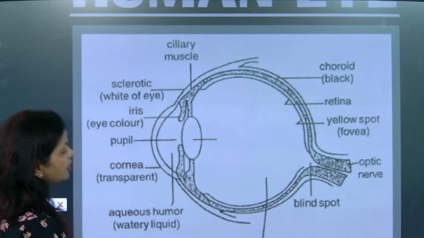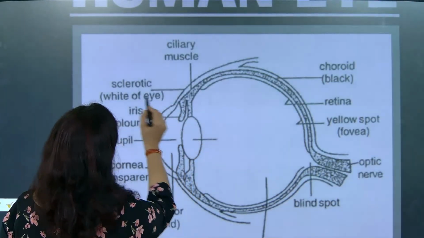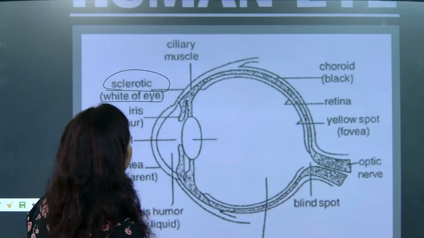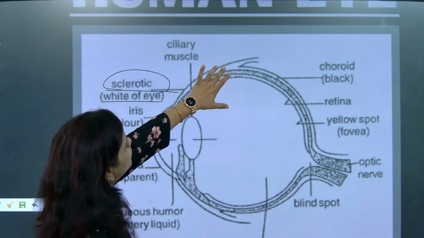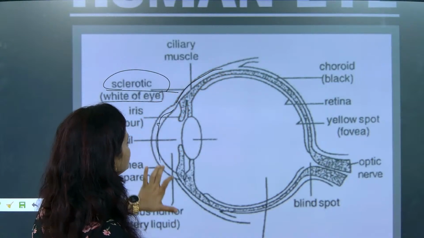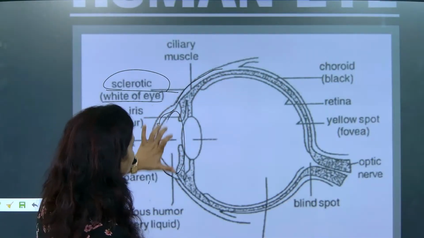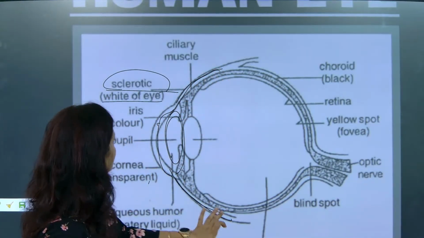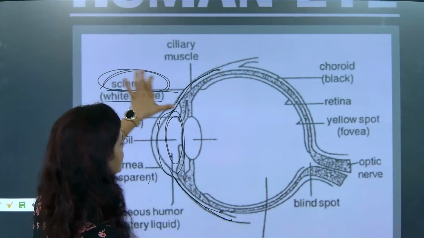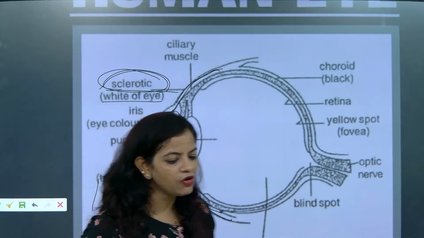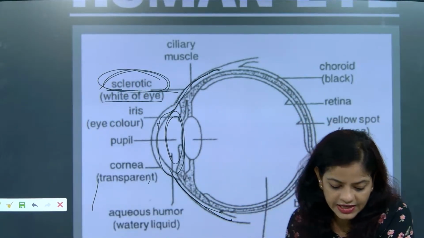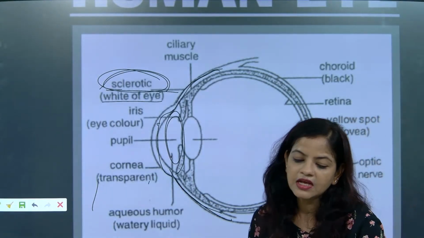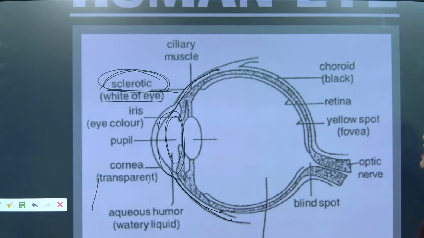Okay, so now please pay attention and join this part. Now that is called the sclerotic, the white part of the eye. So which section is the white part of the eye? You will see this section is black, no? Iris and pupil will be there, beta. And this outer region will be exactly what? White. So that's what is called the sclerotic. What part is it called, beta? Sclerotic.